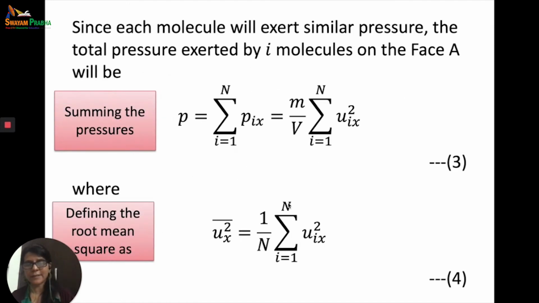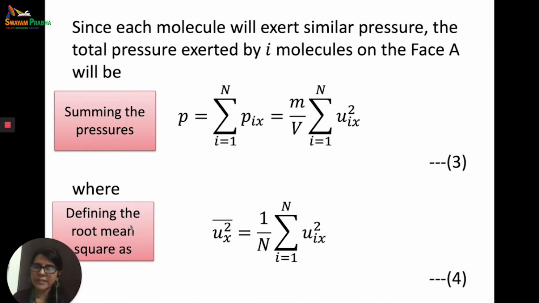Now since each molecule will exert similar pressure, the total pressure exerted by n molecules on the face A will be equal to, so we are just talking about right now, please understand, we are just talking about the x component of all the molecules. So we found out the value of x component of a single molecule. Now we wanted the value of total pressure due to the x component. So P is equal to summation i equal to 1 to n Pix. We had mux square by L cube or mux square by V. So m upon V is a constant, so we take it out. Summation i equal to 1 to n uix square.